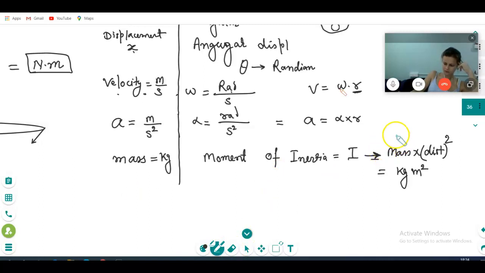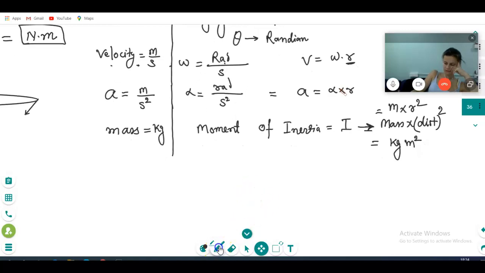Either you write M R square, where R is the radius or distance, depending on the situation. I will use that when continuing the topic. Before finishing, we have to explain moment of inertia in detail. It is a big topic, itself a one topic.